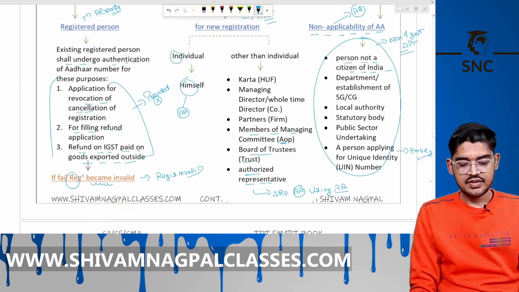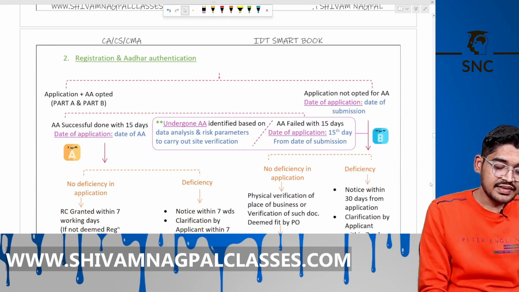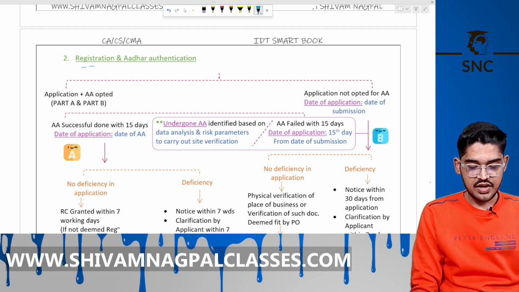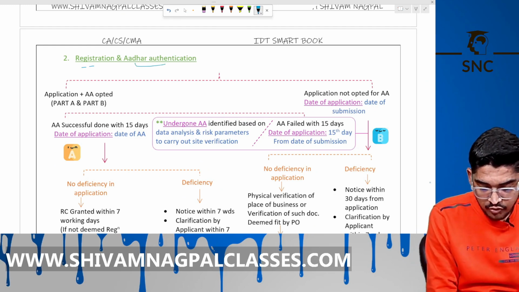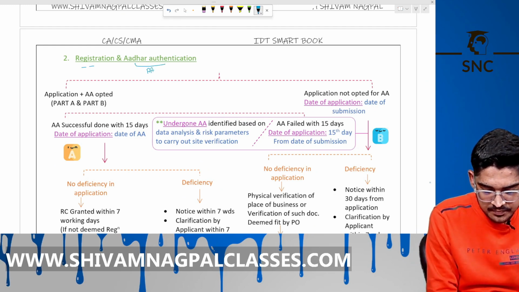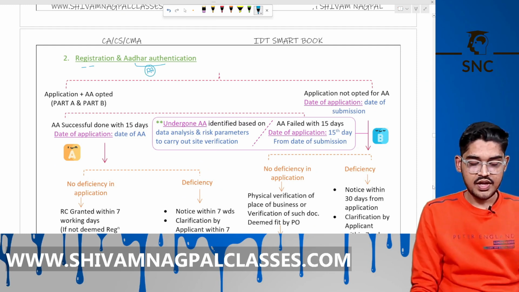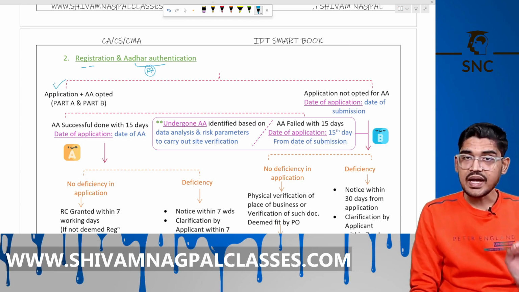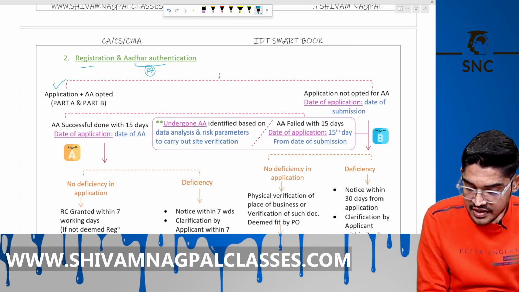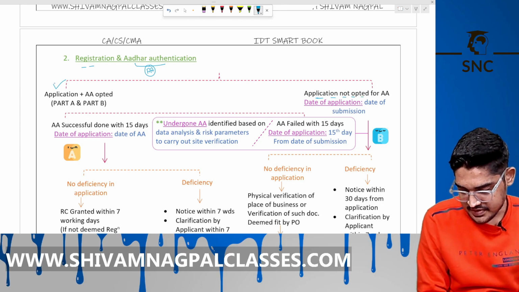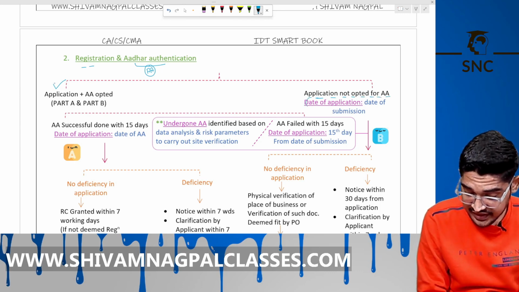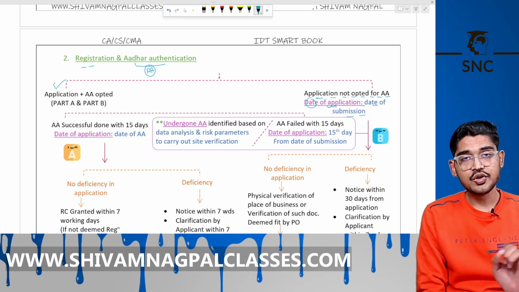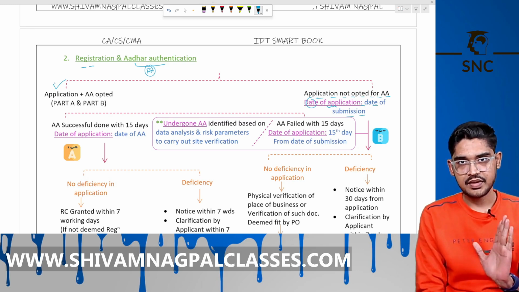Now the main thing here is registration and the Aadhaar authentication. There are two options for the A purpose: you have given your application and opted for A, or an application is not opted for A. In that case, if you have not opted for A, the date of application will be the date of submission of the application.